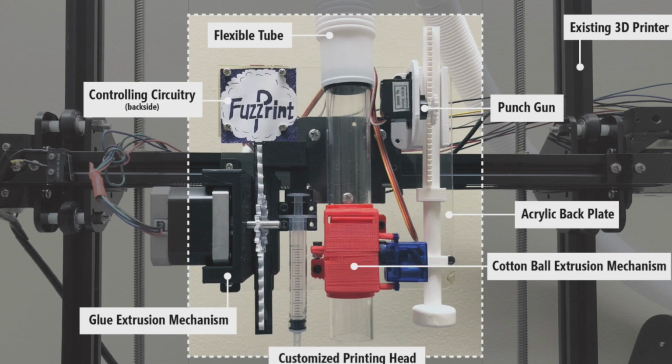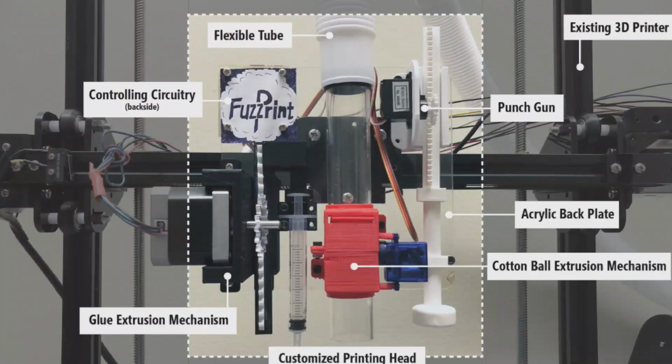So we customized one 3D printer, and we created a custom print head. From the right to left, there's a glue extrusion mechanism which will drop the glue, which is just super glue. And in the middle, there's a mechanism called the ball delivery mechanism. It will suck one cotton ball from a pack of balls and then deliver the balls one by one. And the rightmost part is the punch gun. After this, I will show you the whole process.